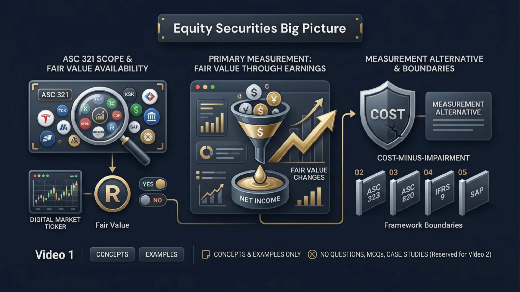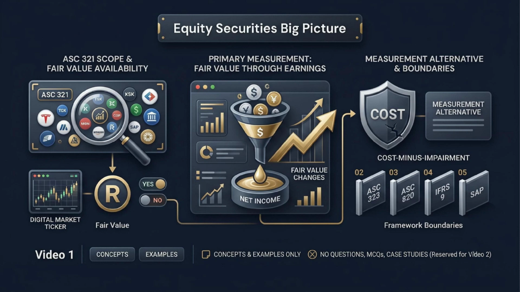The big contrast from ASC 320 is this. Debt securities had categories like held to maturity, trading, and available for sale, but equity securities under ASC 321 generally send fair value changes directly to net income.